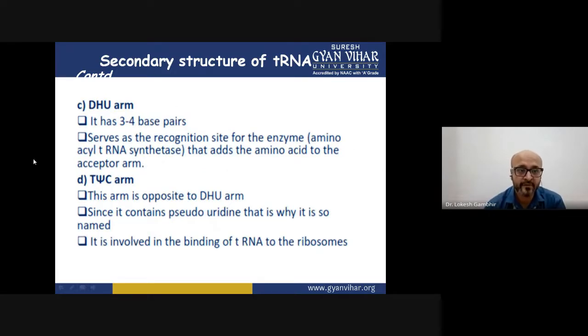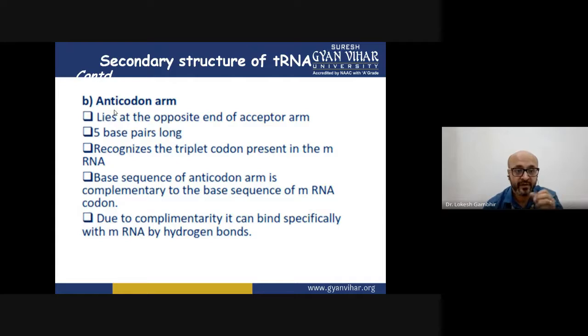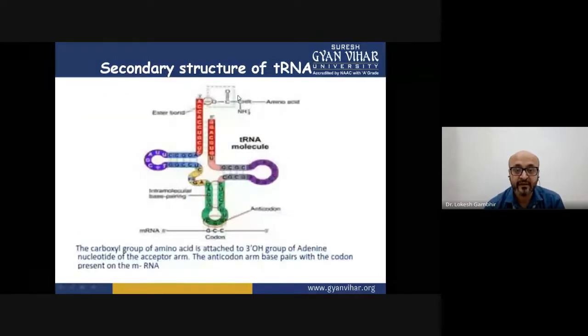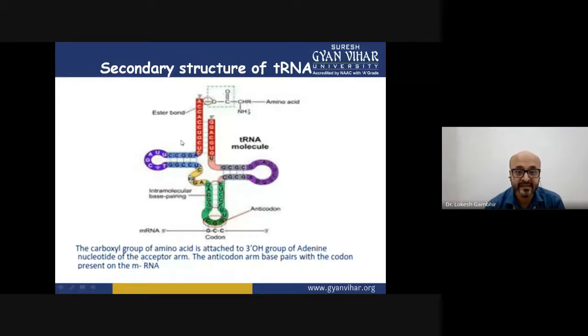Then there are 2 other arms, called the D arm and the T arm. We call them the dihydrouracil arm and the T-psi-C arm. These both have specific functions. This DHU arm brings the enzyme that is required for the attachment of the amino acid to that particular acceptor arm. The amino acid is brought here, the tRNA is here. The enzyme which is required is brought by this particular arm, the D loop, and this enzyme will catalyze the formation of this bond.